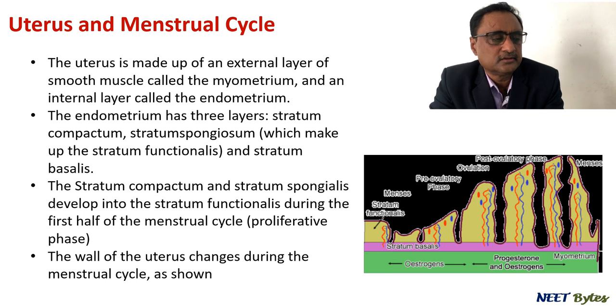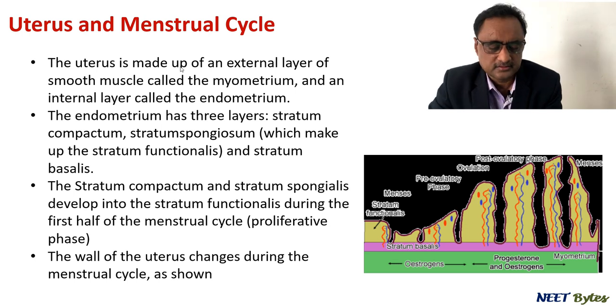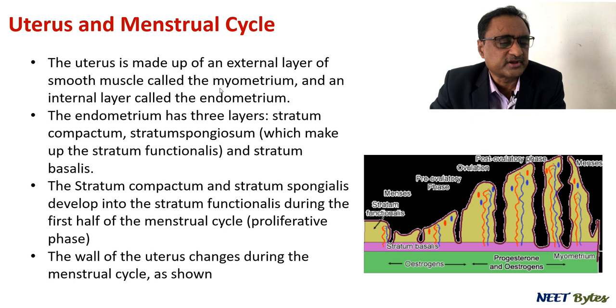Now before we conclude, let's talk about the uterus and how the uterus undergoes change during the menstrual cycle. We know very well that the uterus is made up of an external layer of smooth muscle called myometrium and an internal lining of endometrium.